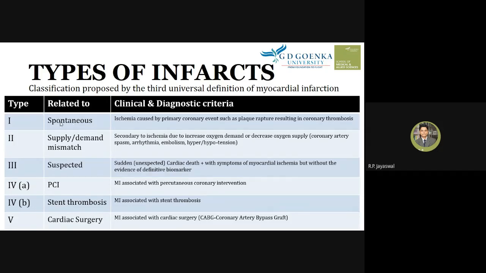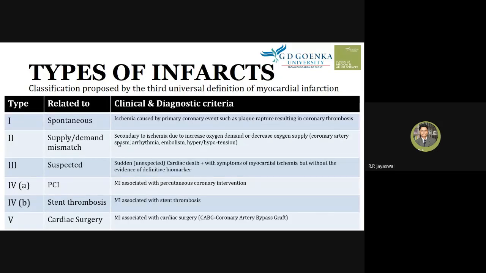So here in the first type, we have atherosclerosis, which leads to thrombosis, obstruction, and ischemia, and then finally necrosis and myocardial infarction. But in type 2, it is not a process through atherosclerosis or plaque formation. It is a process where the ischemia is caused by some different reason, such as coronary artery spasm, arrhythmias, emboli, hyper or hypotension. So this may be the reason behind the ischemia.